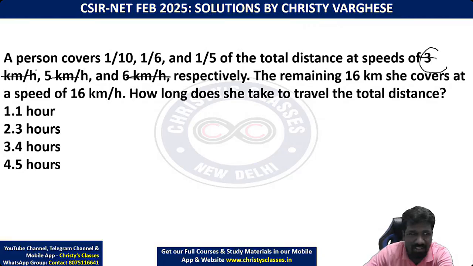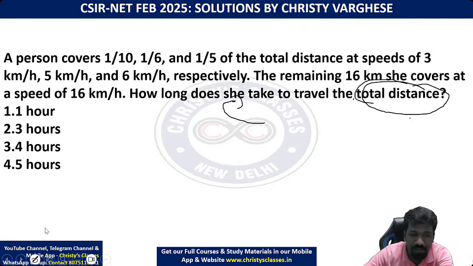One question with the 3 km per hour, 5 km per hour, 6 km per hour, 16 km per hour needed. That is this question. And वो physical science paper में वो needed नहीं था, because वहां पे total distance क्या है वो पूछा था. यहाँ पे total distance नहीं, total time क्या है ये पूछा है. इसलिए first you have to find the total distance, just like we did in the previous video.